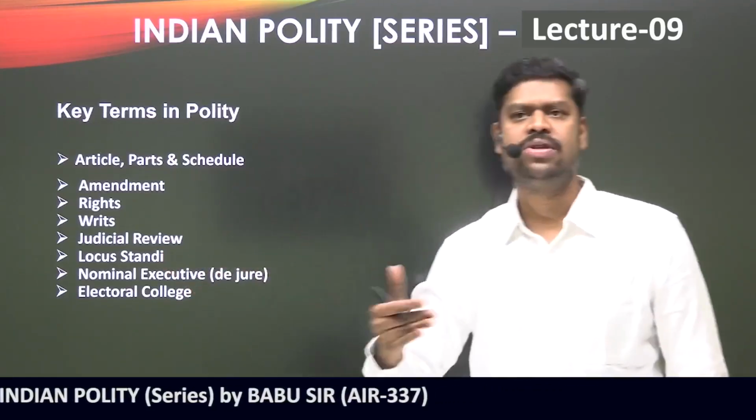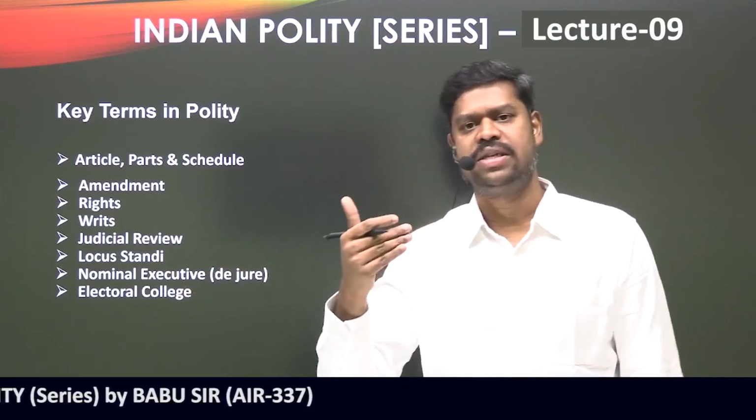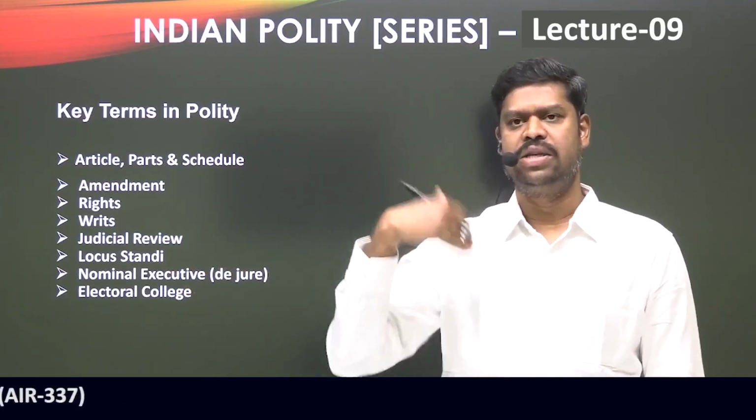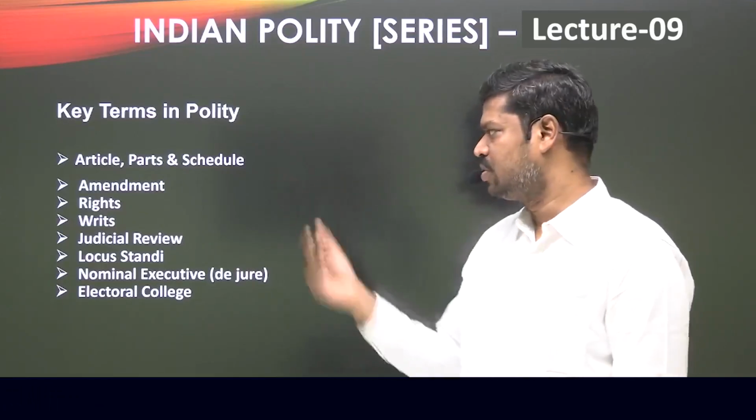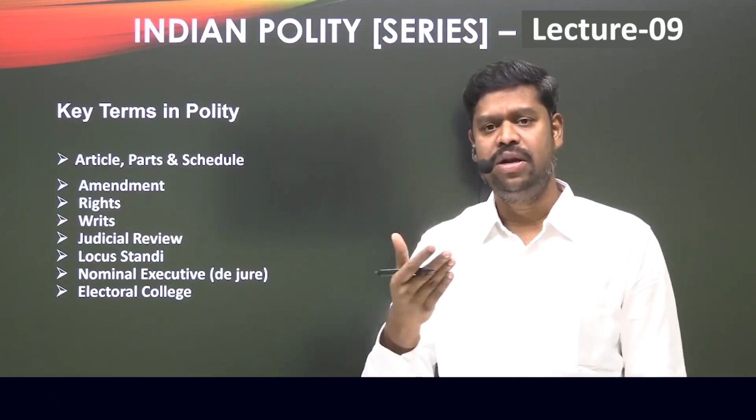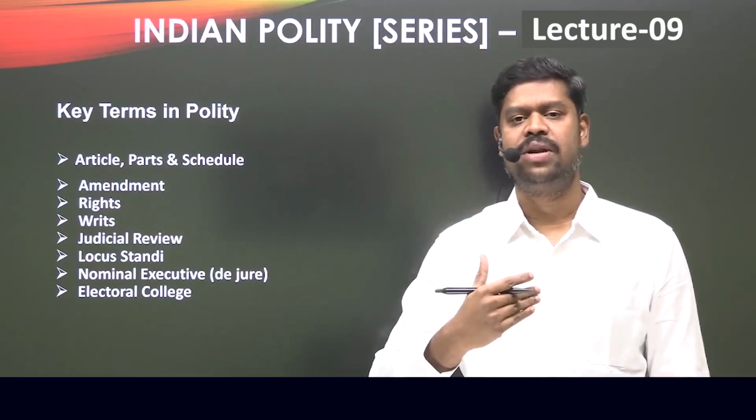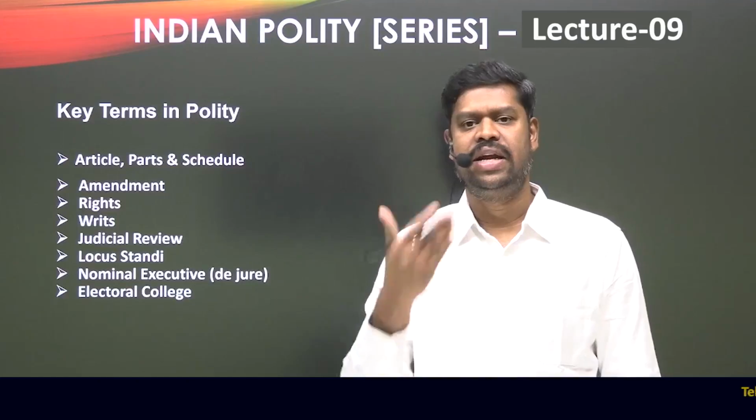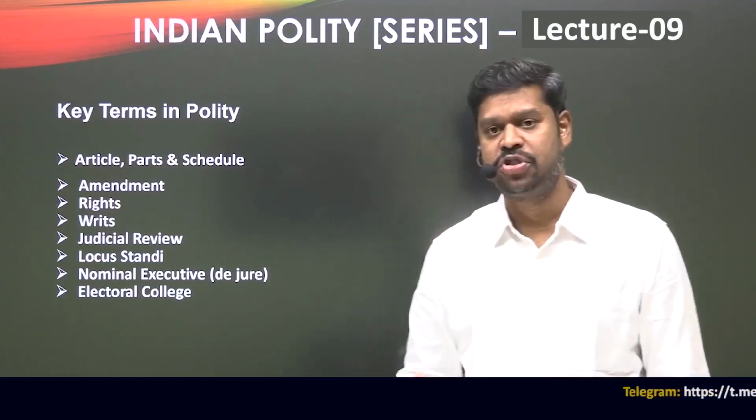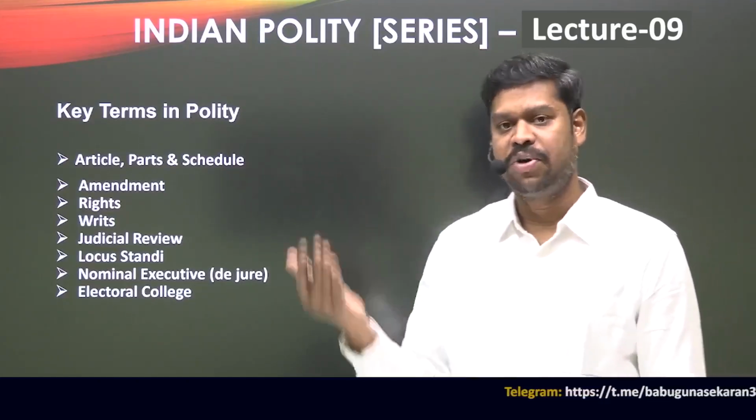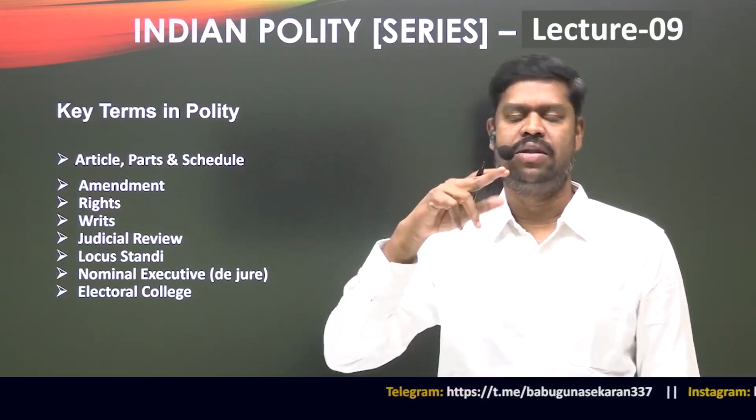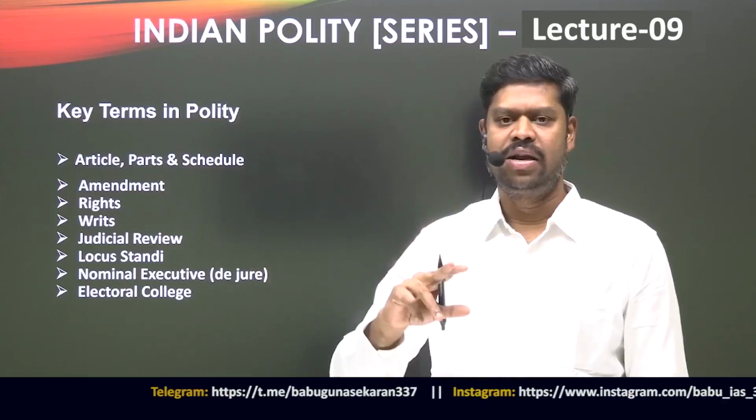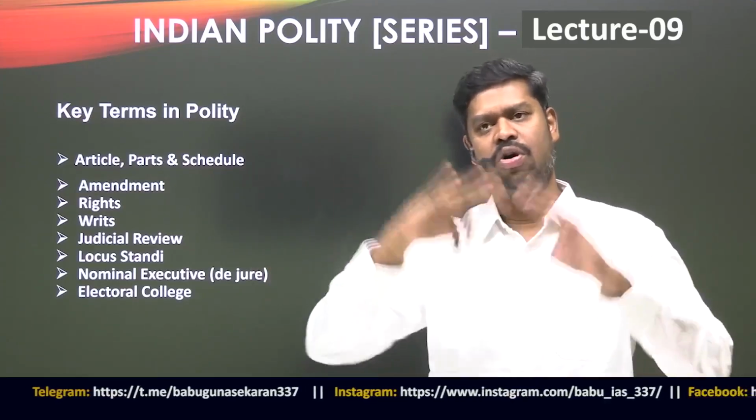So whenever I use the word article, you should have an understanding of what an article is. You should be able to understand what a part is, and what schedules are. When I use the word amendment, you should understand that I am referring to changes in the constitution. Rights are basically entitlements and privileges, and they can be enforced in the courts. And what type of right? When I say fundamental right, it is in Part 3. A constitutional right is in the constitution but outside Part 3. Legal rights are all rights coming from the ordinary laws of the land.